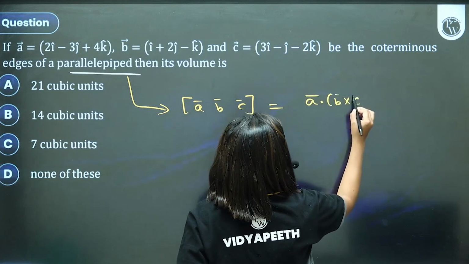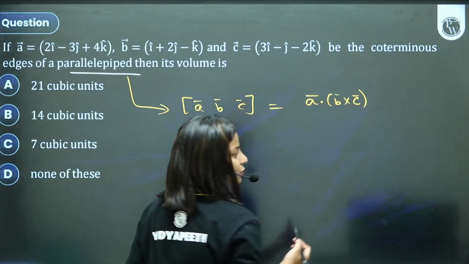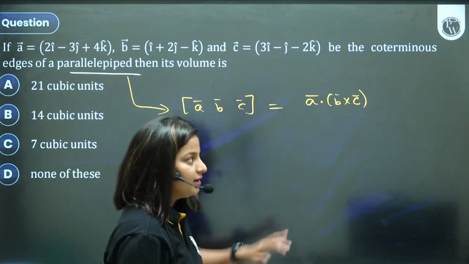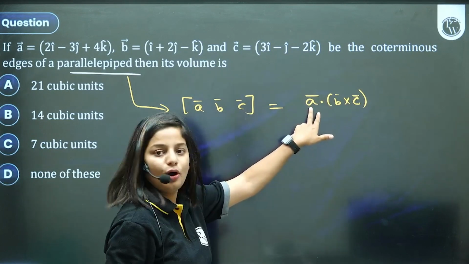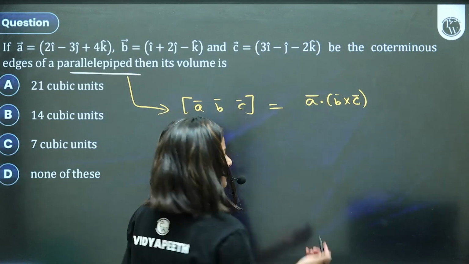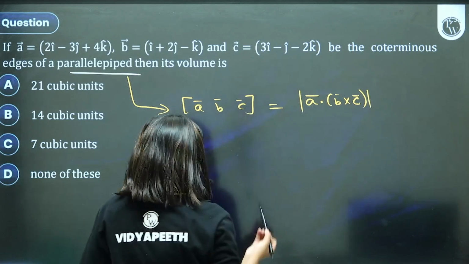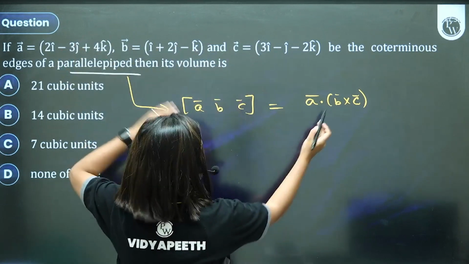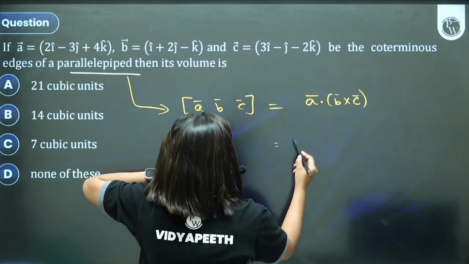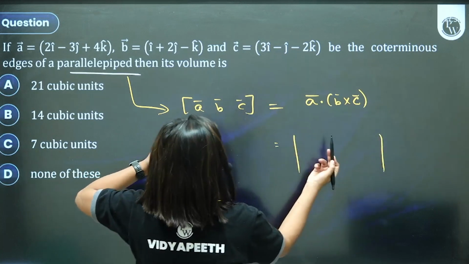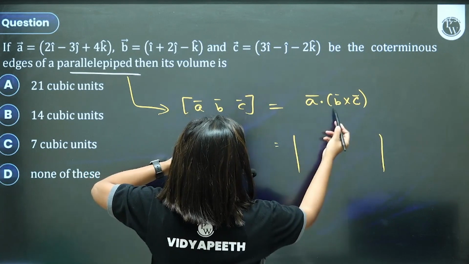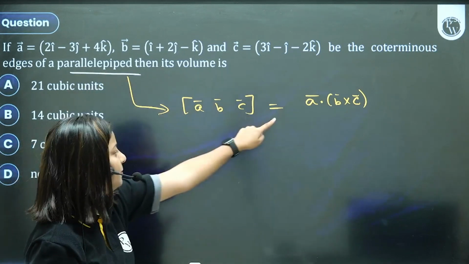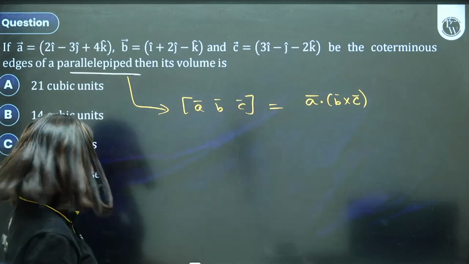Bachcho, ye kya hai? A dot B cross C. This you know very well. You all know how to find cross product. You all know how to find dot product. Bas. It's A dot B cross C, bachcho. And you have B, you have C, you have A. Find the cross product, take the dot. In other words, if I have to help you out on how to solve, toh chalo koi baat, itna hi kar lete. That's the formula. Volume of parallelepiped is A dot B cross C.